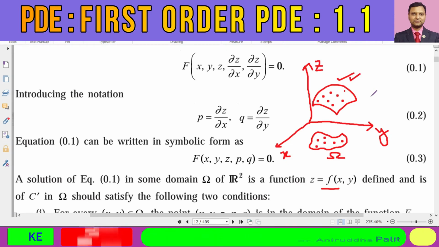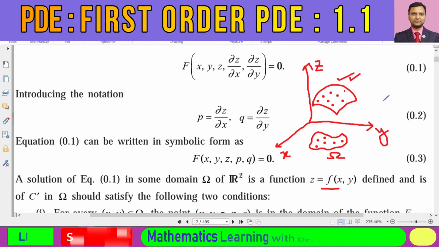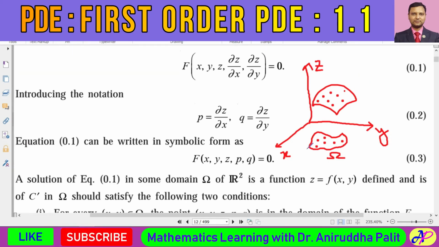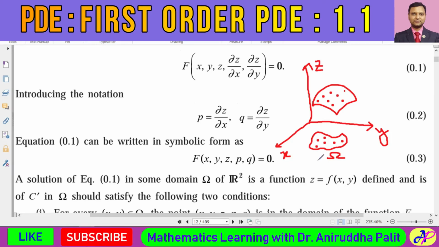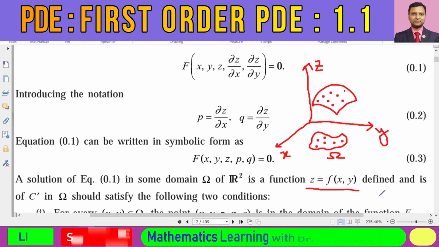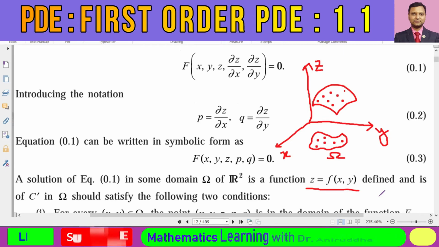So we can say that this solution would be more or less a continuous surface. Now in this solution, z is equal to f of x comma y represents a continuous surface in three-dimensional space, in three-dimensional xyz space.